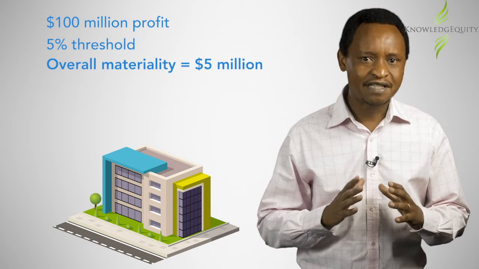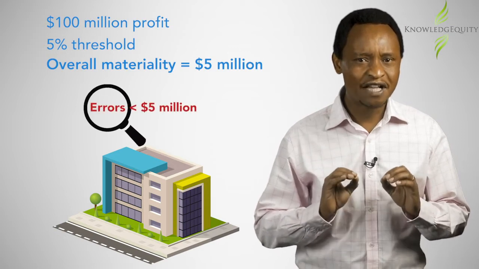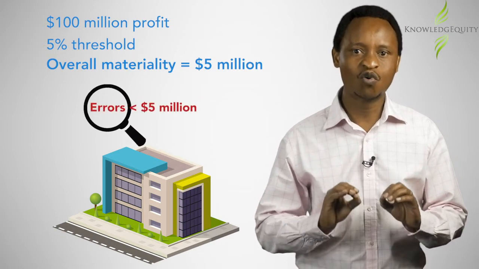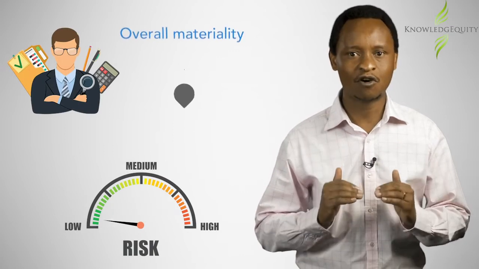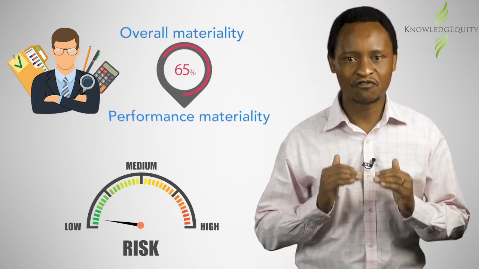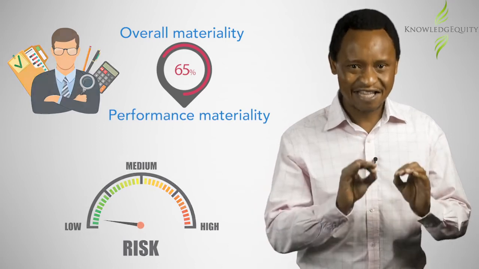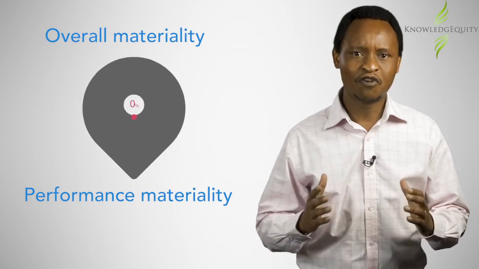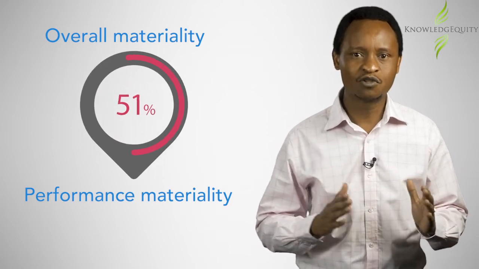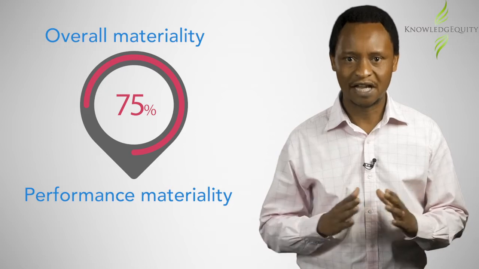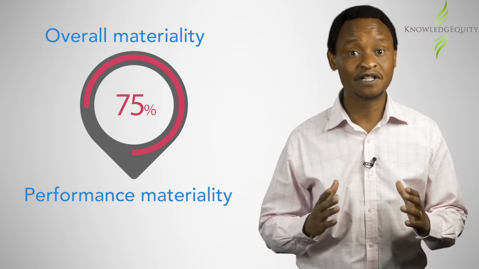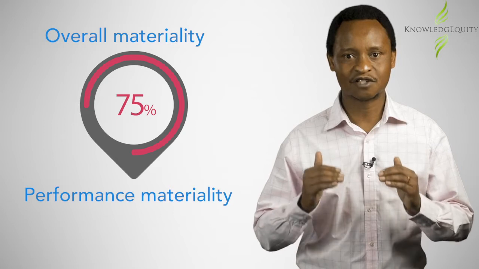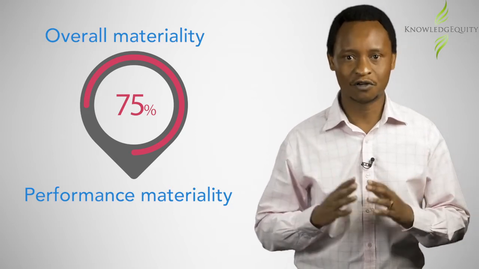There is therefore a risk that the auditor could fail to identify smaller errors, which in aggregate could be higher than this amount. To reduce this risk, for audit planning purposes, the auditor will reduce this overall materiality by calculating a performance materiality. And it is this threshold that will be applied on audit procedures. Performance materiality is generally set at 50 to 75% of overall materiality. The auditor can also set performance materiality thresholds for particular classes of transactions, balances, or disclosures.